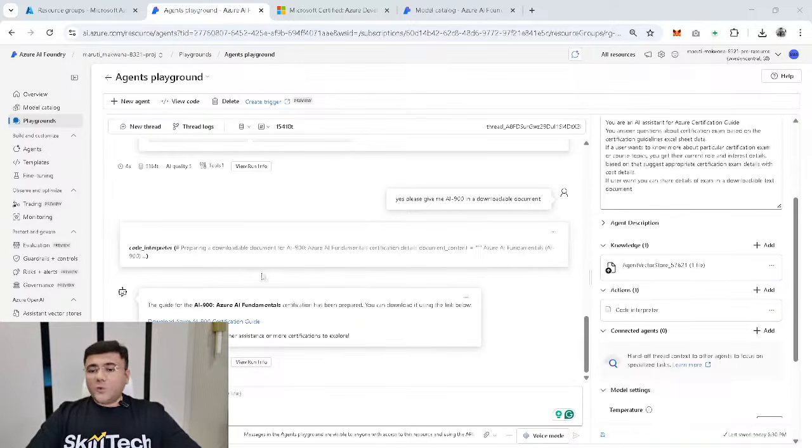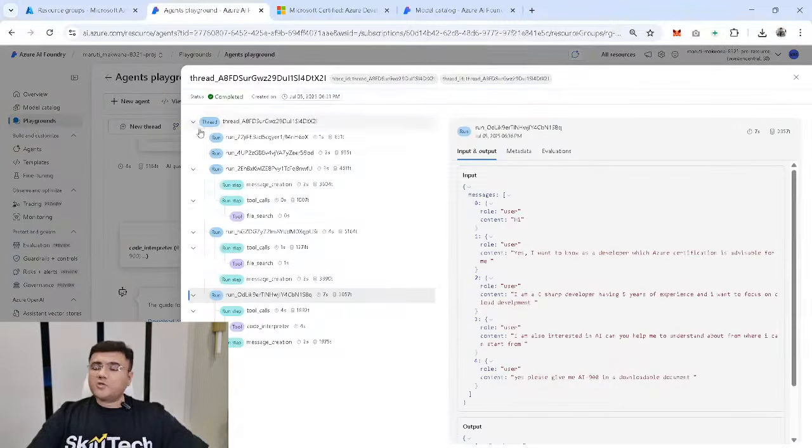Now, with this basic agent which I have created right now, I want you to observe a few things. First thing is, I want you to click on this section. If you see right now, I'm clicking on thread logs, and when I click on that, it's actually going to show me a full conversational log for this particular execution. Starting from the first step to the last step, it shows me that this thread has done multiple executions.